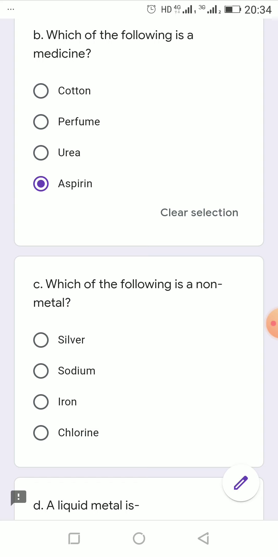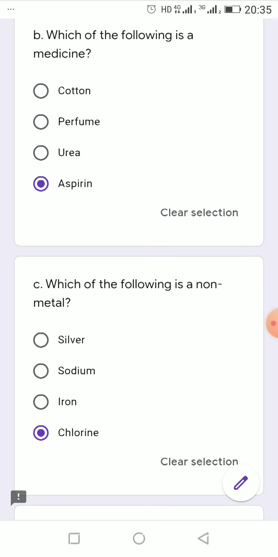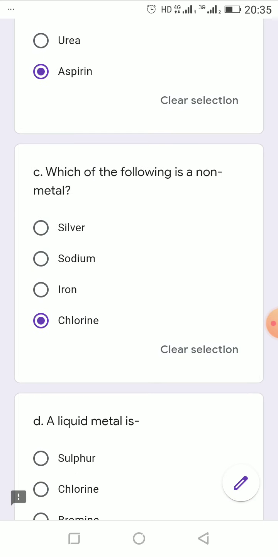Next, which of the following is a non-metal? See, the options are silver, sodium, iron and chlorine, these four. Silver, sodium and iron, these three are different metals, so only chlorine is the non-metal here. So this will be the correct answer.